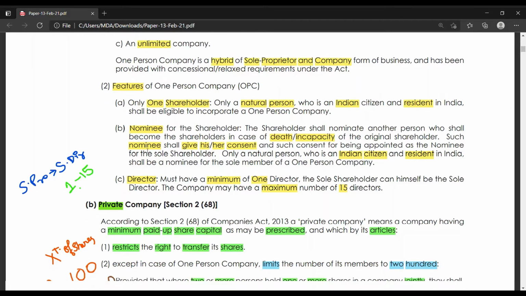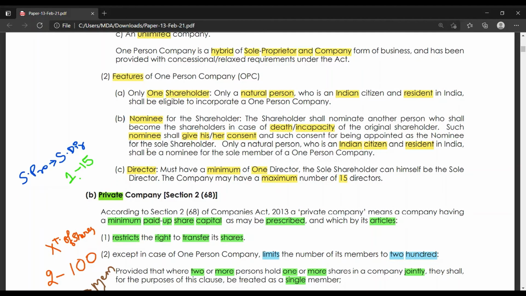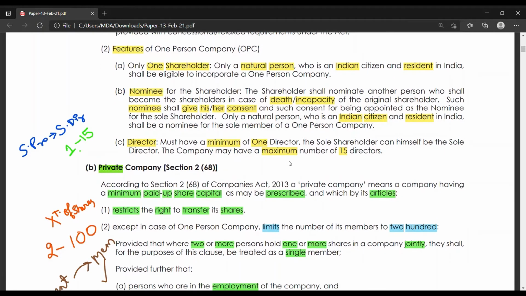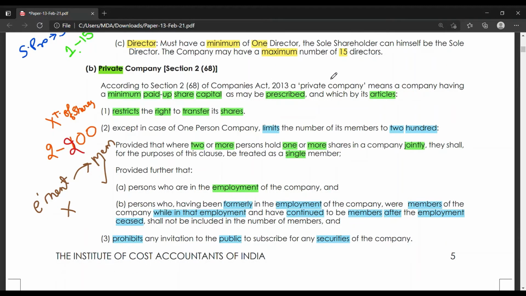Nominee of the shareholder, in case of death or incapacity, there should be one nominee. He should give his or her consent, and he should also be an Indian citizen and resident. Director, one director is the minimum and 15 directors are the maximum. And coming to private company, Section 2 Subsection 68.